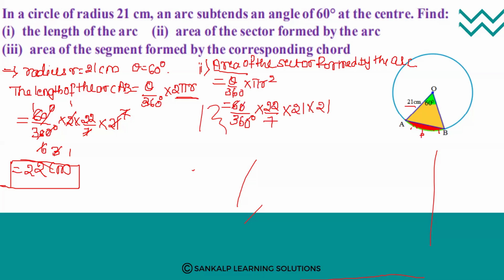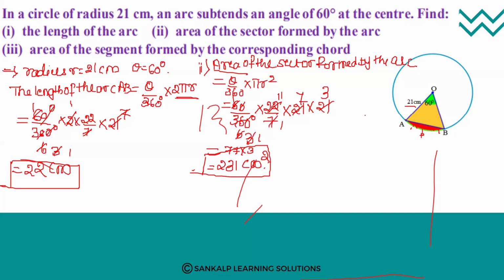So again, 6 1s are 6, 6 2s are 3, 11... 3 1s are 3, 7 3s are 21, and 7 1s are 7. So now 11 into 7 is 77, 77 into 3, you will get 231 centimeter square, right? This is the area of the sector formed by an angle theta, or formed by the arc AB. Next, area of the segment formed by the corresponding chord, they said.